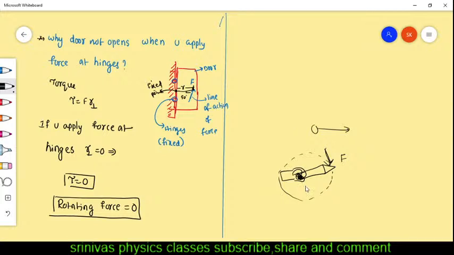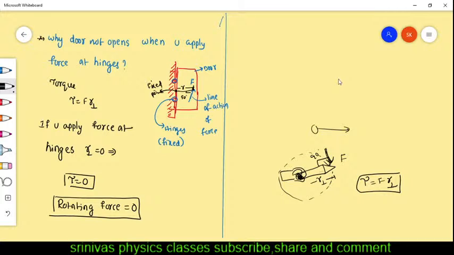Okay, we are discussing the rotational motion topic. That's why fixing is necessary. This is the fixed point, this is the line of action of force, and this is the perpendicular distance. You see, this angle is 90 degrees. Then torque is equal to force into perpendicular distance, the formula you have to use.